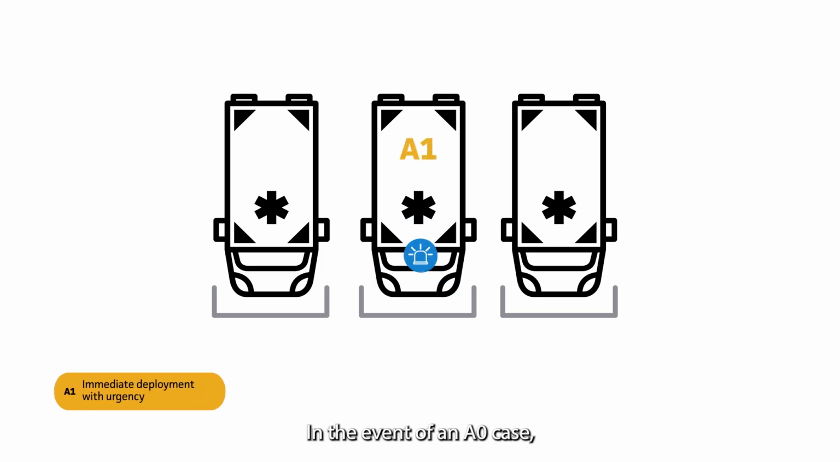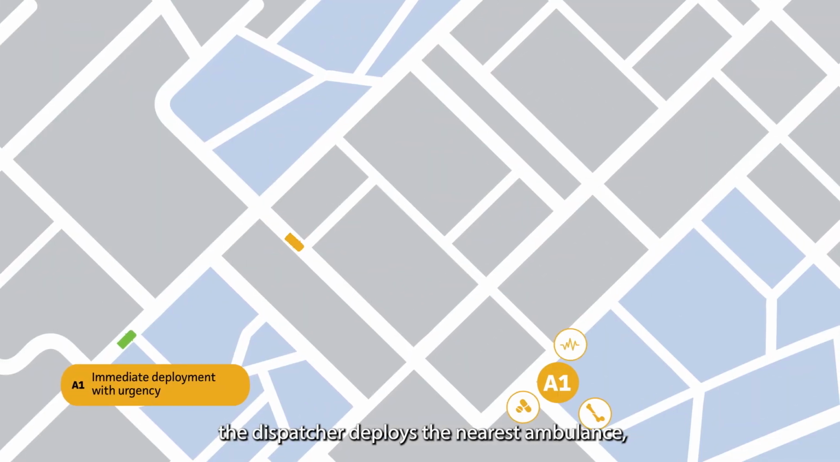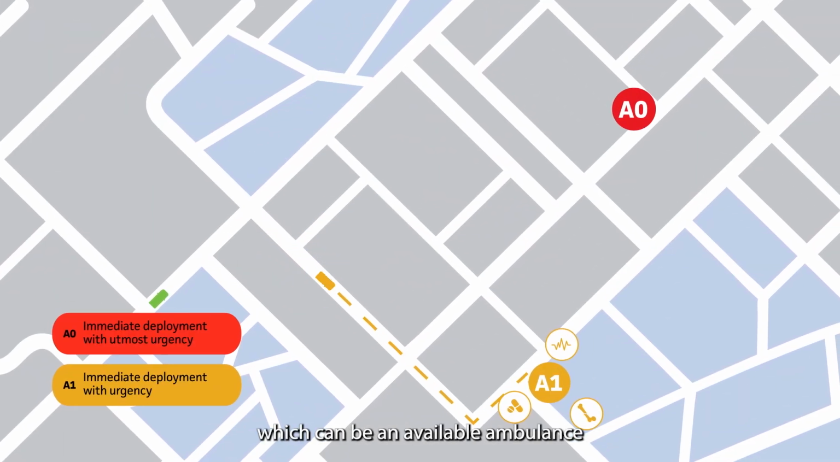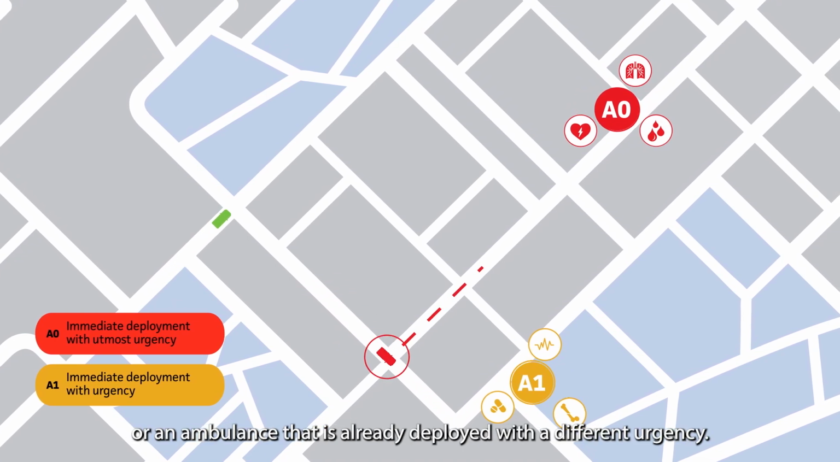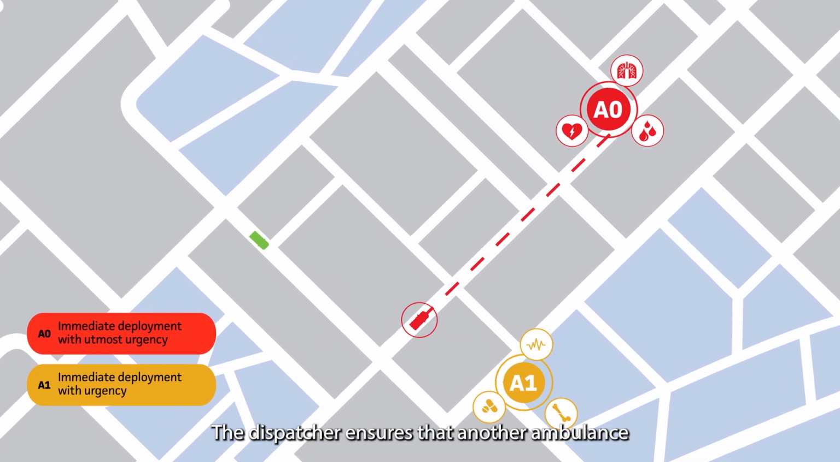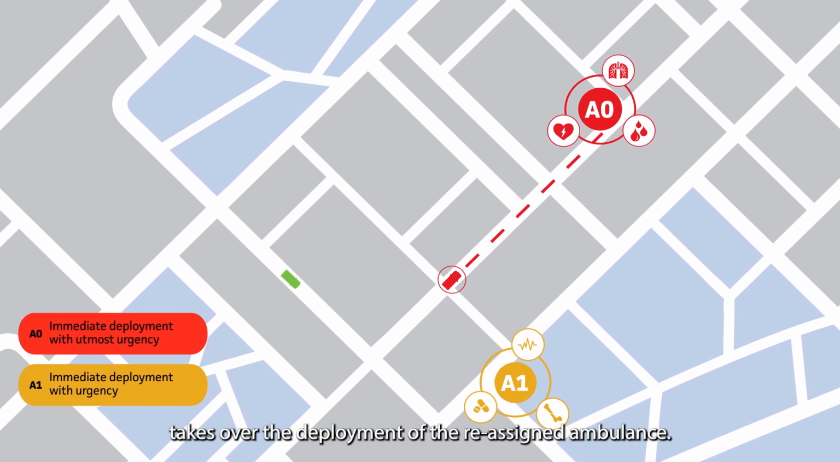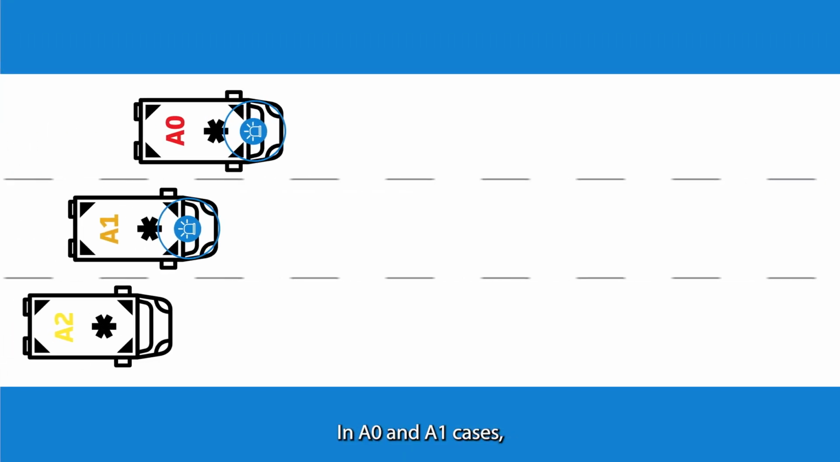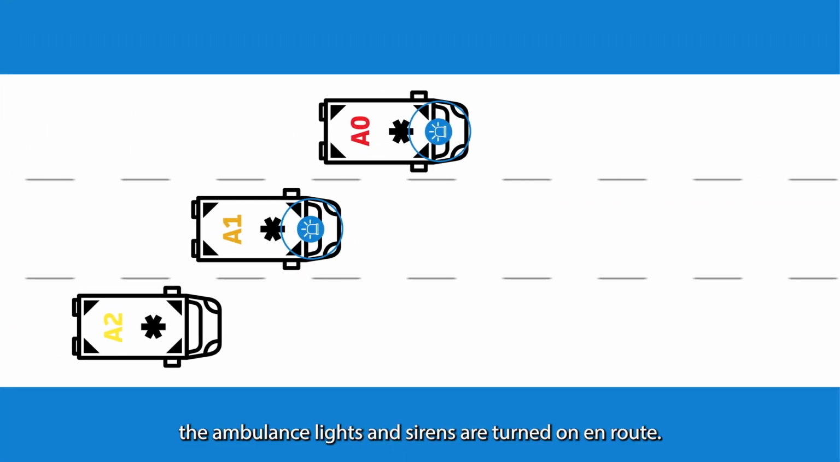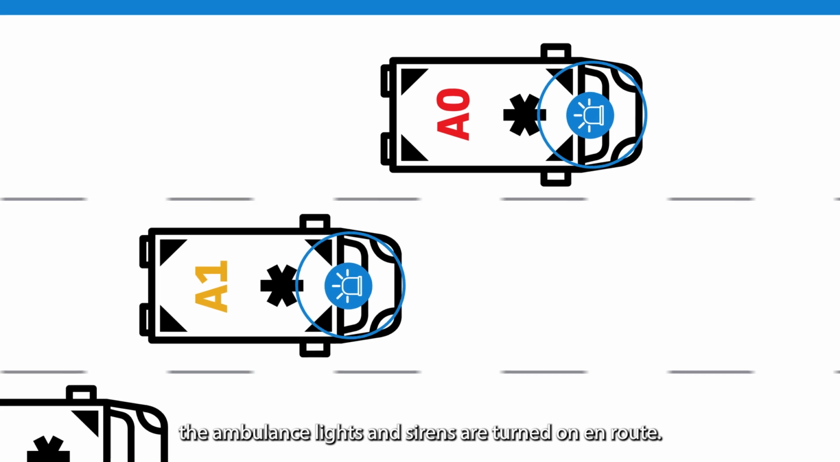In the event of an A0 case, the dispatcher deploys the nearest ambulance, which can be an available ambulance or an ambulance that is already deployed with a different urgency. The dispatcher ensures that another ambulance takes over the deployment of the reassigned ambulance. A0 has priority over A1 and A2. In A0 and A1 cases, the ambulance lights and sirens are turned on en route.